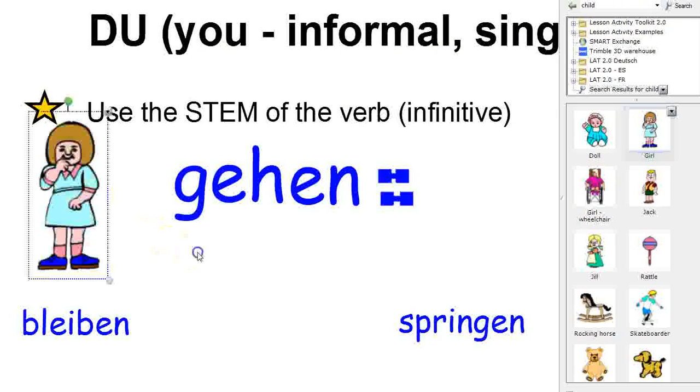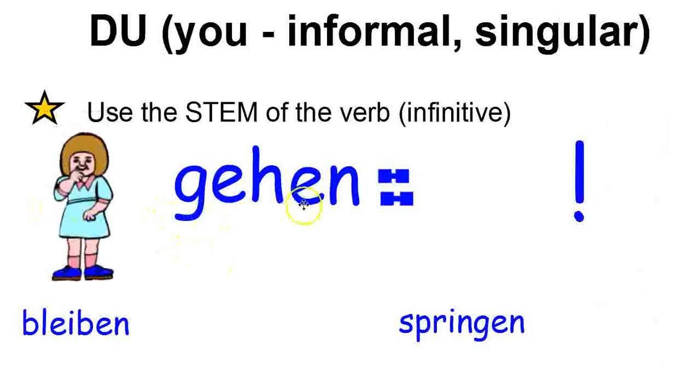Zum Beispiel, here's one girl. It's quite simple actually to just say, hey, you understood, go. All you're going to do is use the stem of the verb. In the context of gehen, which is to go, the stem would be geh, because the en makes it the infinitive and that's one of the endings.